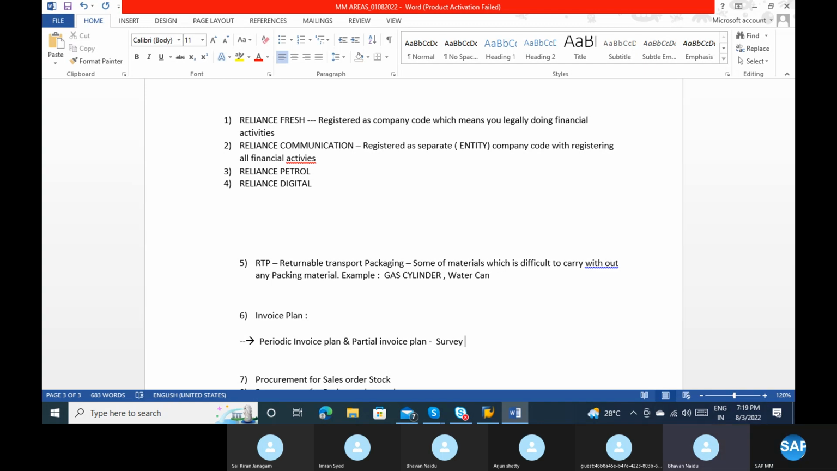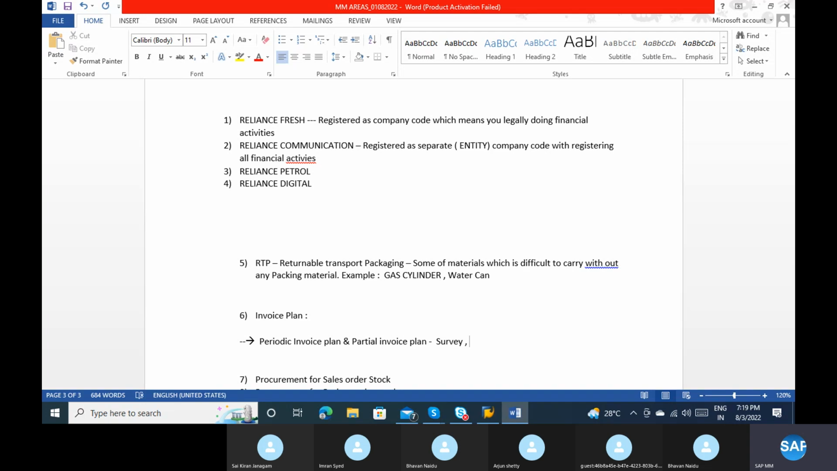Yeah, Bhavan. Sir, can you give another example for the partial invoice plan? I already gave one, right? One is the survey, and another is a project, like a building construction project. So if 20% is completed, I can give 20% of the amount. If 30% is completed, the same. It's like a project. Okay, sir, got it.